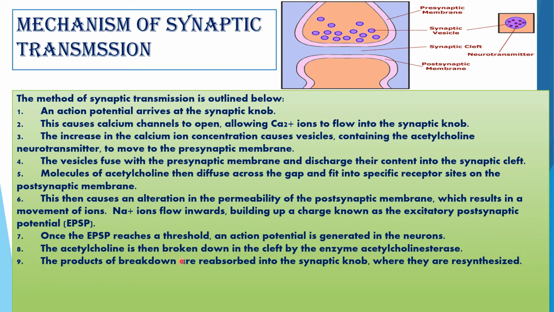The acetylcholine is then broken down in the cleft by the enzyme acetylcholinesterase. Acetylcholinesterase. Please remember the spelling and learn the spelling properly. The products of breakdown are reabsorbed into the synaptic knob where they are resynthesized. So these are the 9 steps which involve the mechanism of synaptic transmission, and this is the diagram how it is occurring.